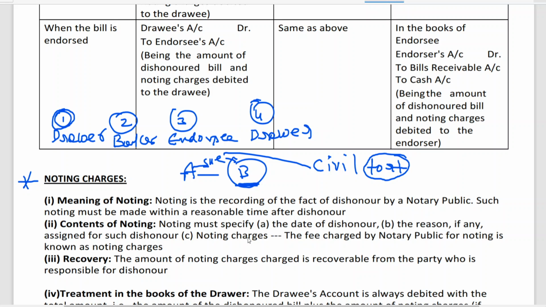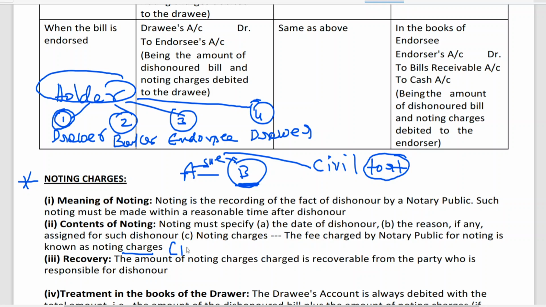For recording that, the holder of the bill has to pay. I'm using the term holder of the bill. Please try to understand holder. Holder means whoever is holding the bill on the due date. So for recording it, the fees charged by notary public is called noting charges.